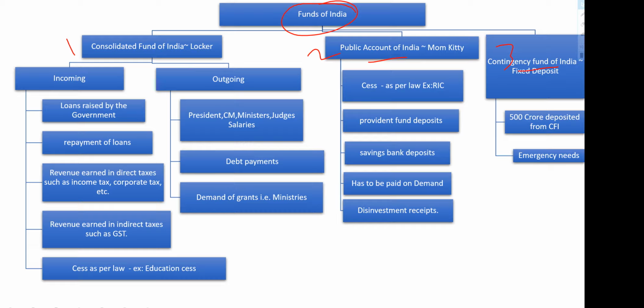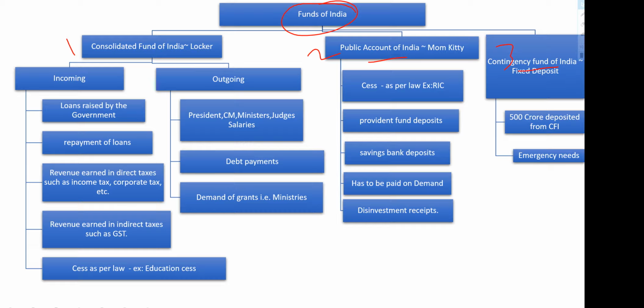In the same way, we have these funds at the state level also, friends: the Consolidated Fund of that particular state, public accounts, and then contingency fund. We'll take a look at the central level now. To understand it, we'll take an example, or analogy actually.